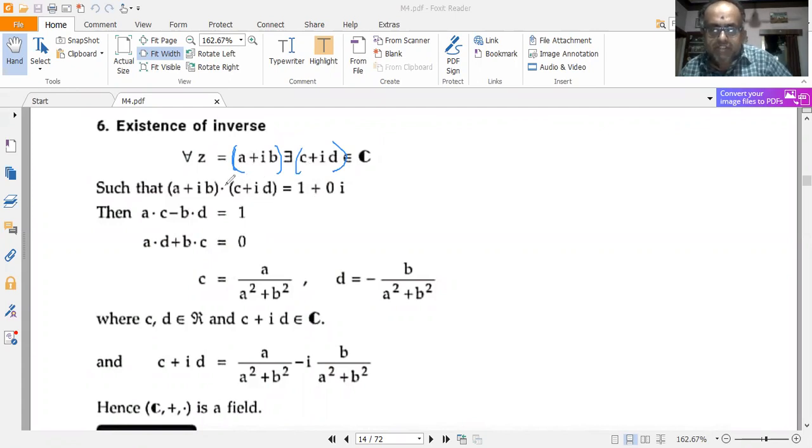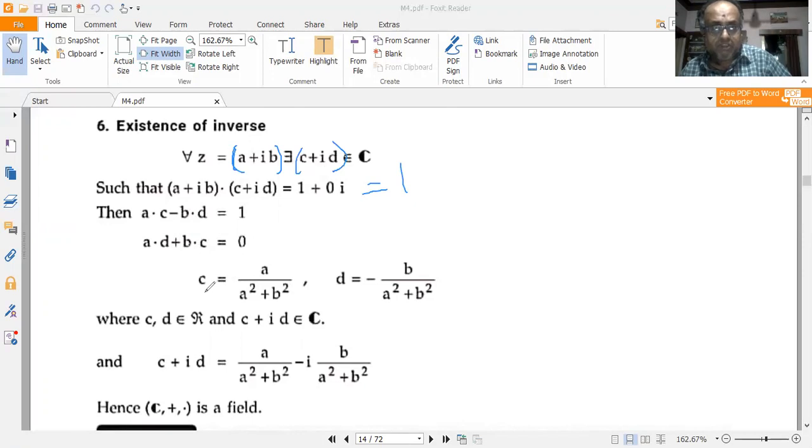So there exists another complex number which can be put in the form c plus id such that when c plus id is multiplied with a plus ib, I get 1 or 1 plus 0i. Then multiply these two complex numbers: a dot c minus b dot d is equal to 1, and a dot d plus b dot c is equal to 0.